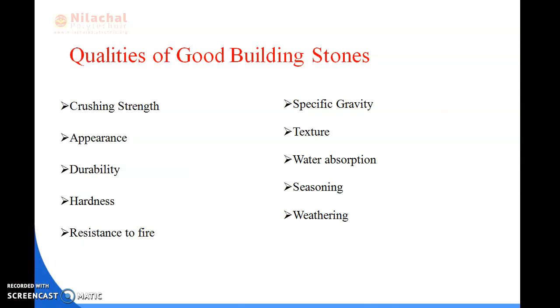Good morning everyone. In the previous classes, we have read about the uses of stones, what the natural bed of stones is, and the qualities of good building stones. So now we will read about the qualities of good building stones.